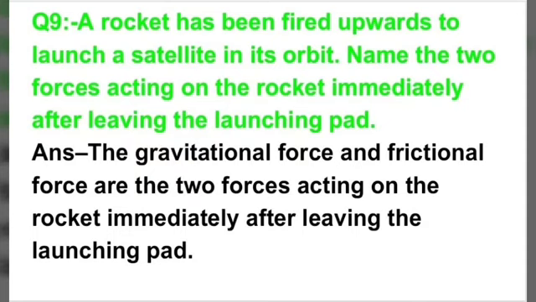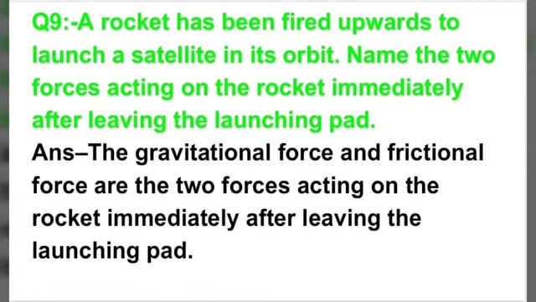So the answer is, the first force is gravitational force, and the second force is frictional force. The gravitational force and frictional force are the two forces acting on the rocket immediately after leaving the launching pad.